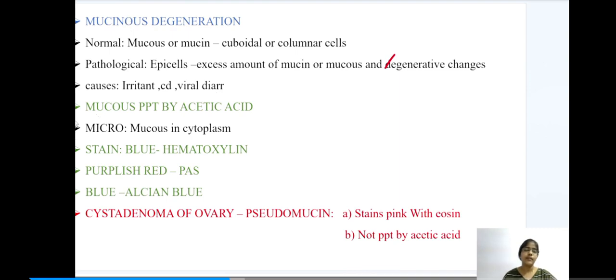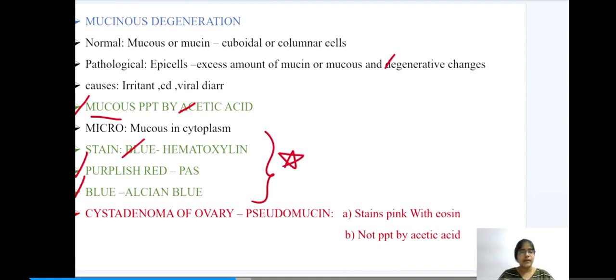Here the important point is that the normal mucus gets precipitated by acetic acid, and coming to the staining of this mucus, it stains blue with hematoxylin, purplish red with pus and blue with Alcian blue. This staining is very important for the bits.